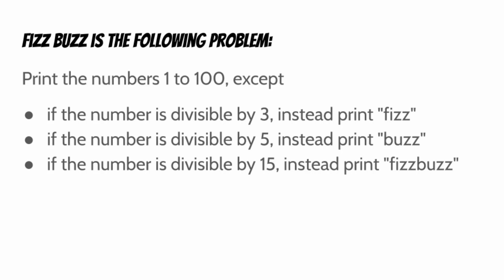Fizz Buzz is the following problem. Print the numbers 1 to 100, except if the number is divisible by 3, instead print Fizz. If the number is divisible by 5, instead print Buzz. And if the number is divisible by 15, instead print Fizz Buzz. Now you may be wondering to yourself, how could someone get 10 essays worth of material out of this one simple problem? Well, stay tuned.